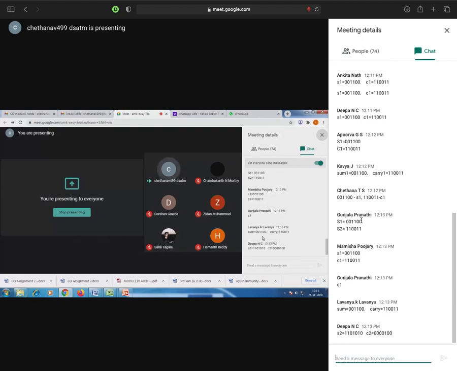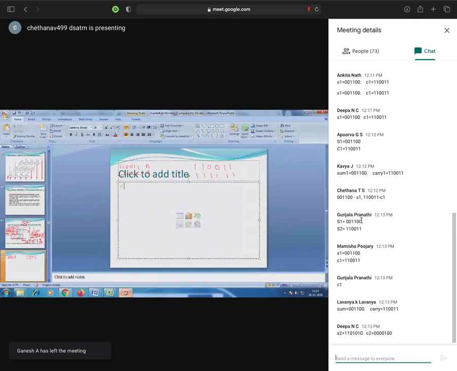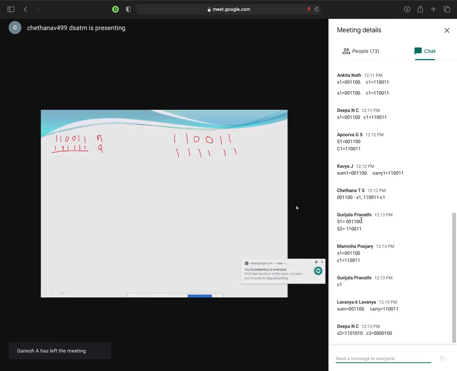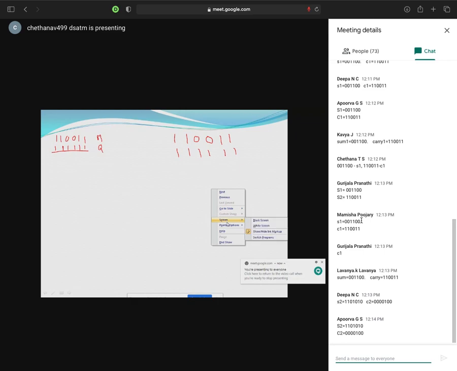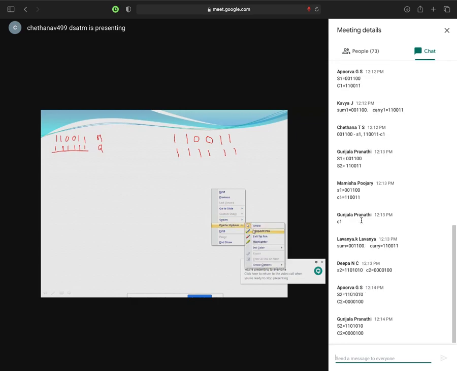Now what will you add? What will we add now? S1, C1, S2, C2. You will get 4 binary values. Next time what will your addition be? Next, what will you add? Okay, S2, C2. Everyone is giving the answer. So you will get the partial products S1, C1, S2, C2.